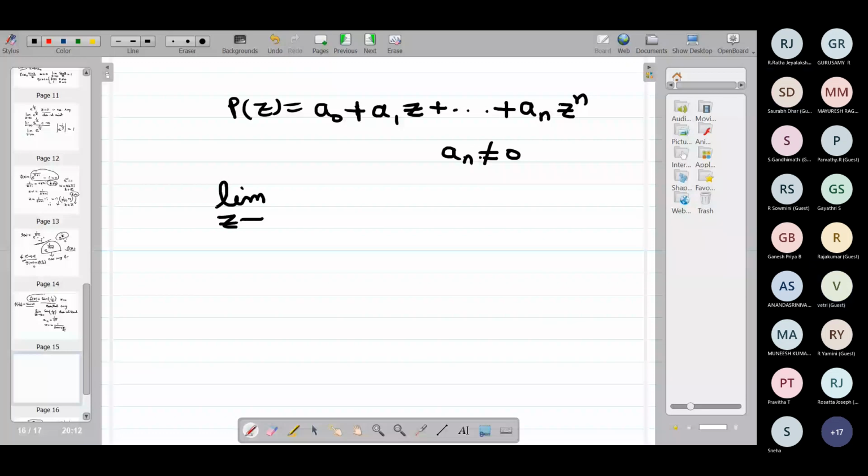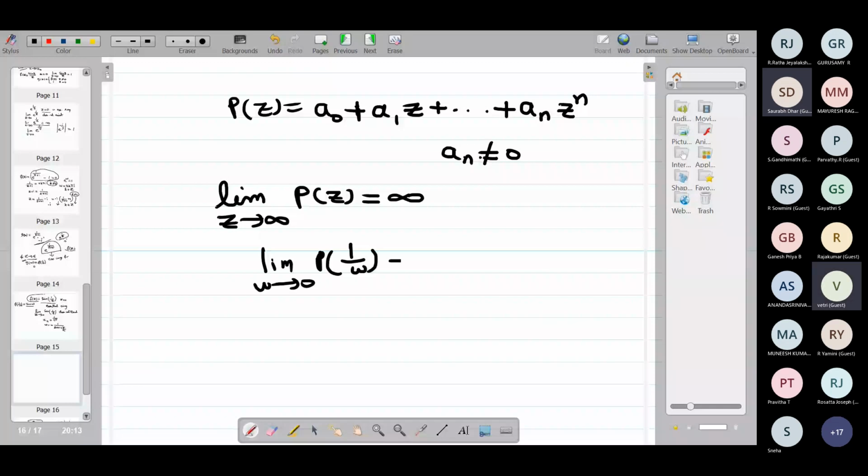Now, limit w goes to 0 of p of 1 by w. Where will it go? So what is p of 1 by w?